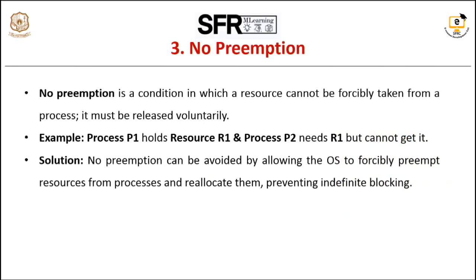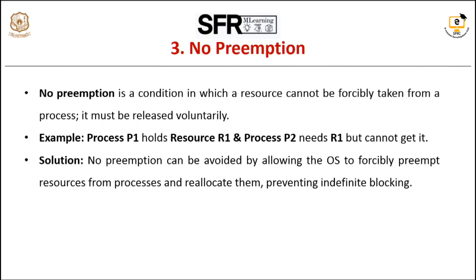Third condition is no preemption. No preemption is one of the four conditions for deadlock. It occurs when a resource cannot be forcibly taken away from a process once it has been allocated. The process must release the resource voluntarily after it finishes using it. For example, suppose process 1 holds R1 and process P2 needs R1 but cannot get it since R1 cannot be forcibly taken from P1. P2 must wait until P1 releases it voluntarily.